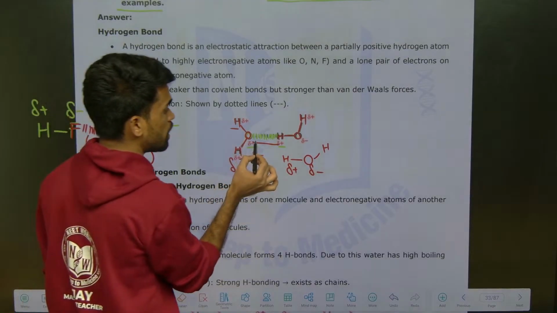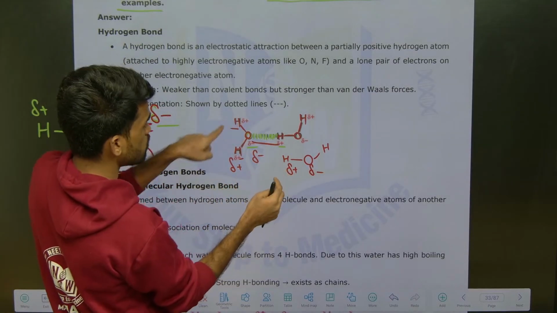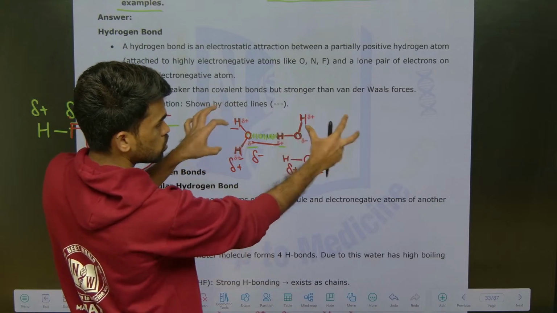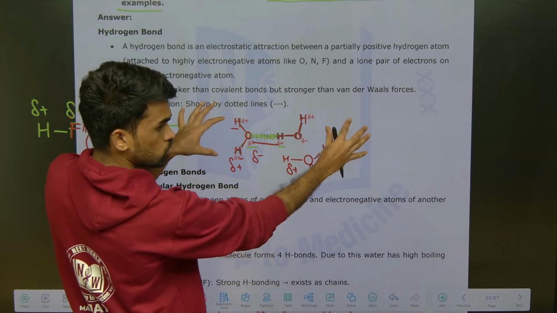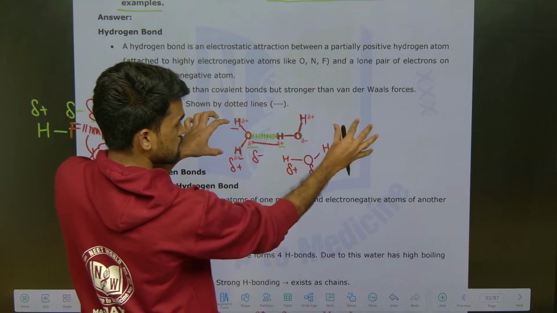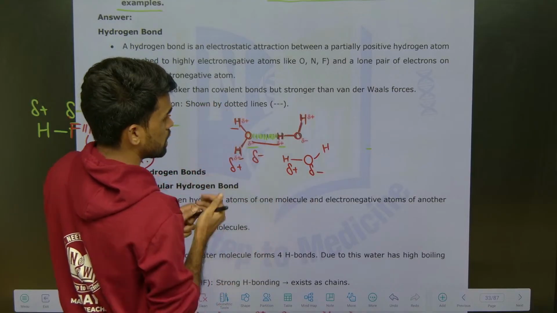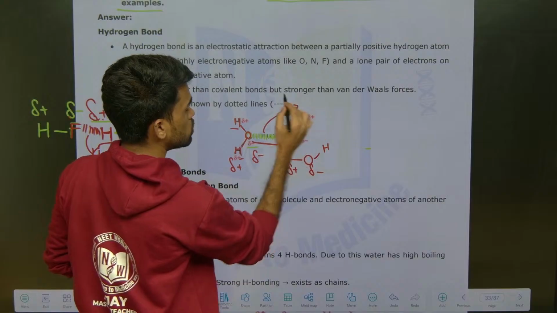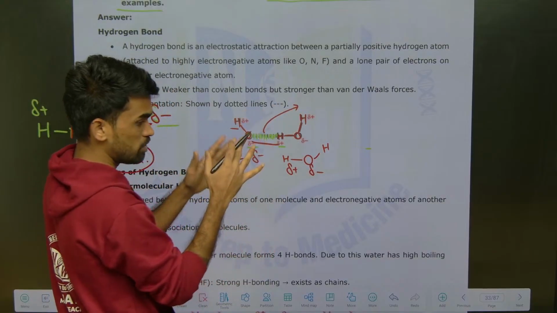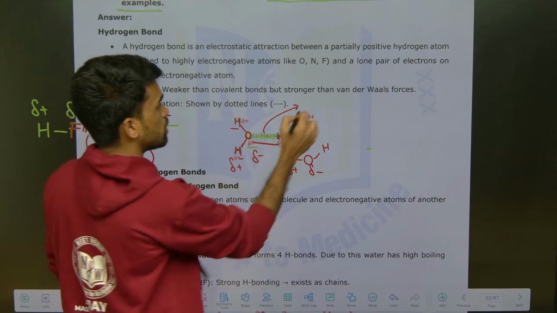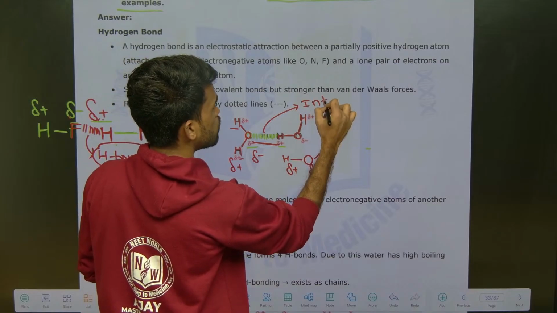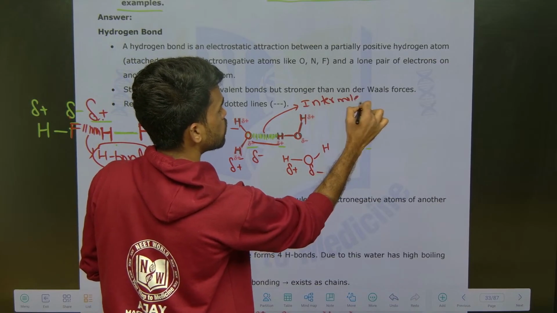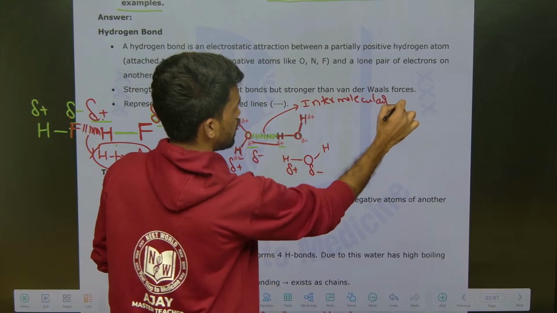Now what type of hydrogen bonding is it? This is one molecule and this is one more molecule, two adjacent, different molecules. Between them it is taking place. So if the hydrogen bond is between two molecules, it should be called intermolecular hydrogen bonding.